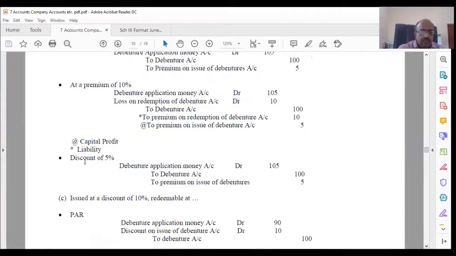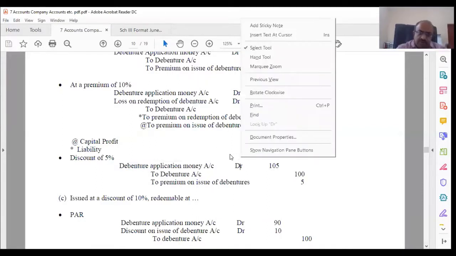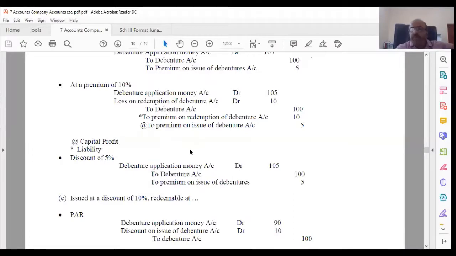Now, issued at a premium, redeemable at a discount of 5%. Therefore, 100, 105, the same entry as the first one. But you are going to make a profit when you redeem, but you have to ignore it because it is profit. That's the reason. Okay. Now, what I am going to ask you to do is, the next one is what? It is issued at a discount.